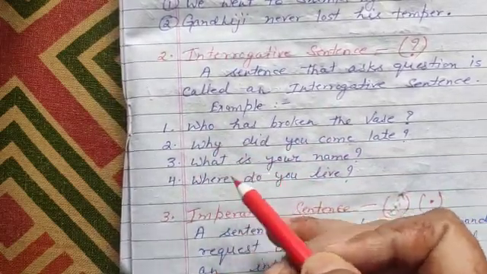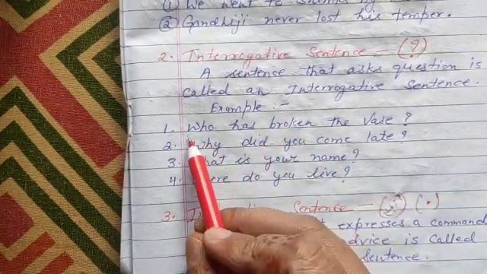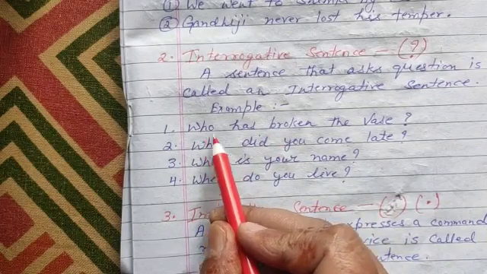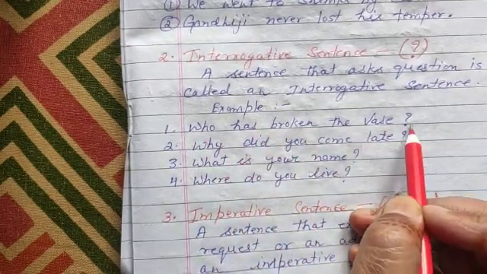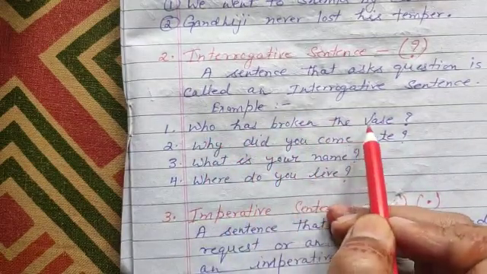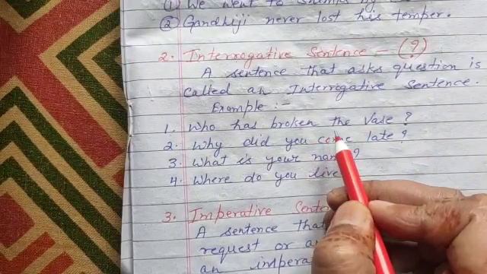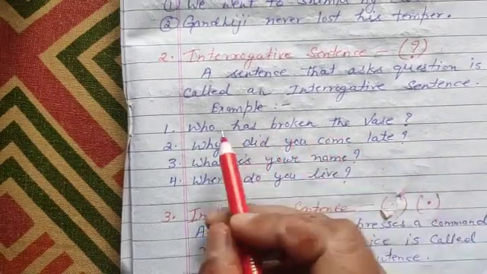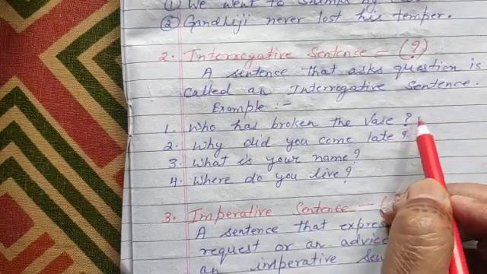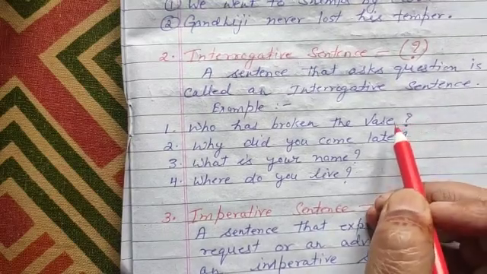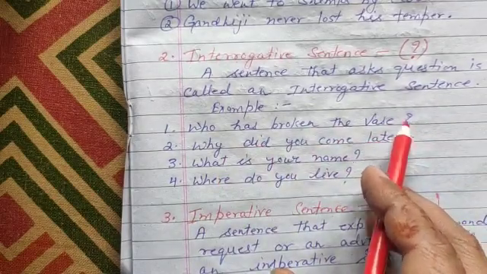First example: who has broken the vase? When you end a question without a question mark, your question is not complete. If you write simply who has broken the vase without a question mark, it's wrong. So in the end, you have to put the question mark.